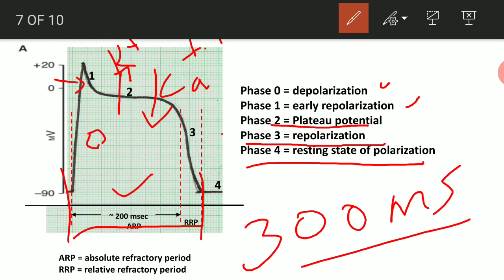In this time, if you apply any stimulus, it will not give any response. But in the last 100 millisecond, that period is called the relative refractory period. If we apply a stronger stimulus, then it may elicit a response. Because of that, it is called the relative refractory period.